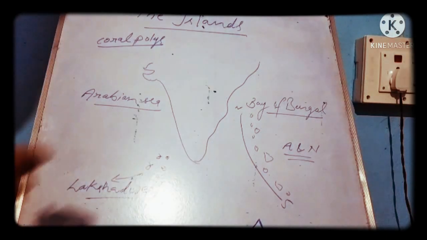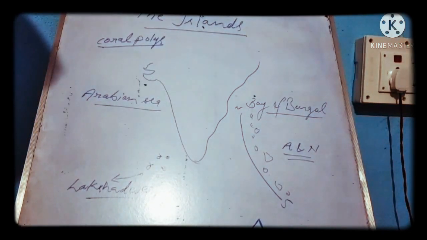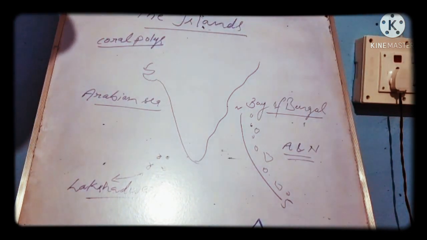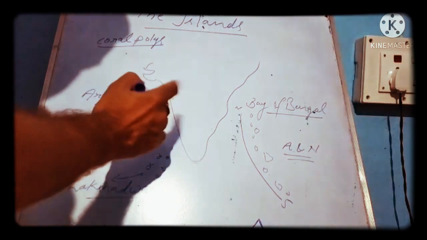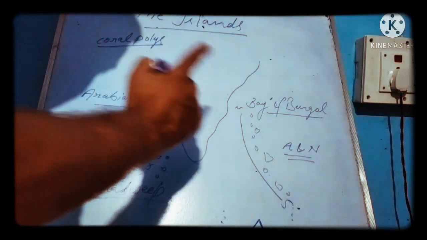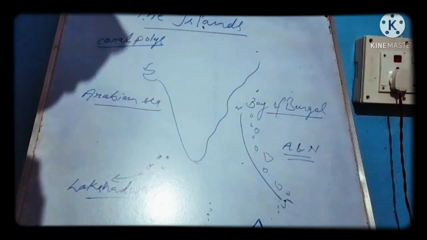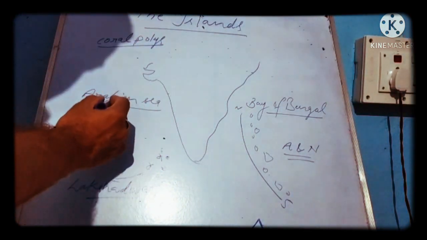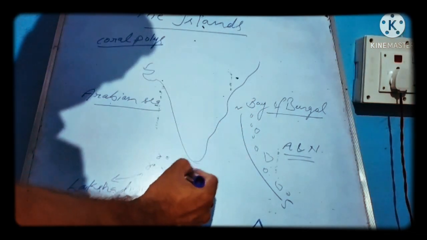Now, dear student, we are going to start the next topic, the islands. Island means Dweep Samuh. India has two groups of islands. One lies in the Bay of Bengal, and another lies in the Arabian Sea. Arabian Sea and Bay of Bengal both are part of the Indian Ocean.